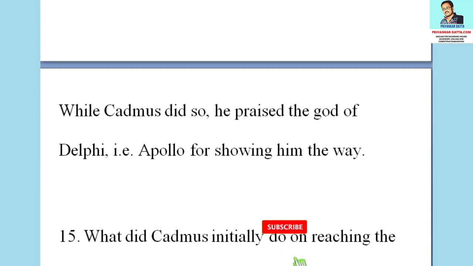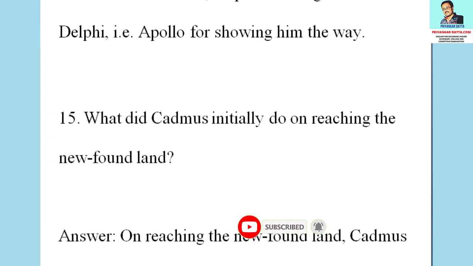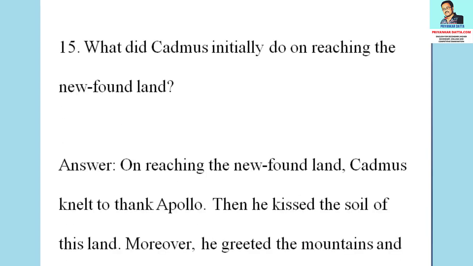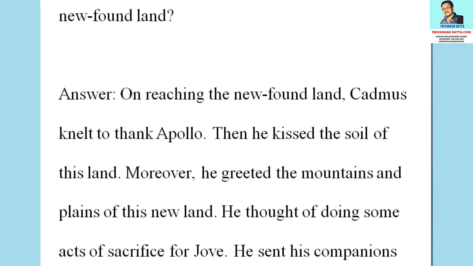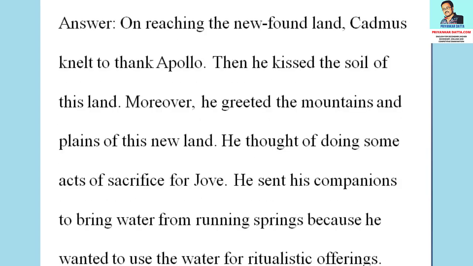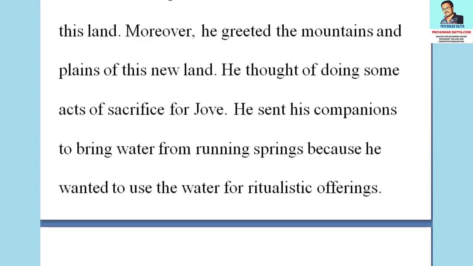The 15th question is, what did Cadmus initially do on reaching the newfound land? The answer to the question is, on reaching the newfound land, Cadmus knelt to thank Apollo. Then he kissed the soil of this land. Moreover, he greeted the mountains and plains of this new land. He thought of doing some acts of sacrifice for Jove. He sent his companions to bring water from running springs because he wanted to use the water for ritualistic purposes.